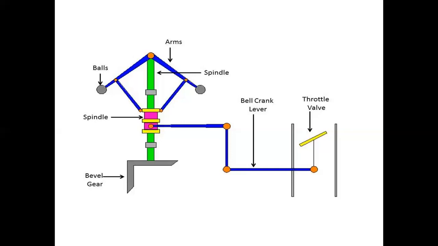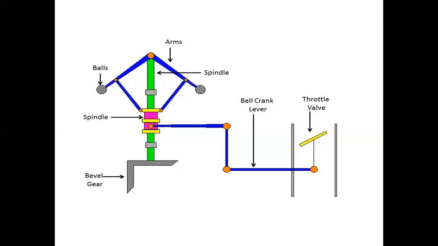Sensitiveness of a governor is a desirable quality. However, if a governor is too sensitive, it may fluctuate continuously. As I explained, if there is a small or fractional change, the sleeve moves upward and downward, and the governor is more or less sensitive.